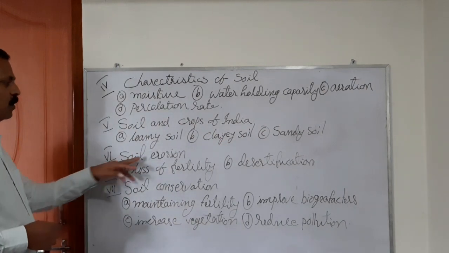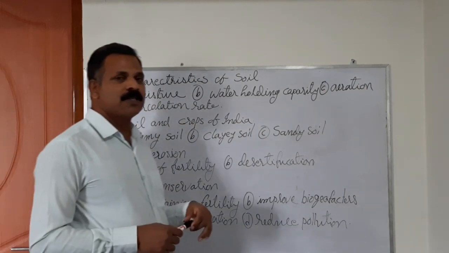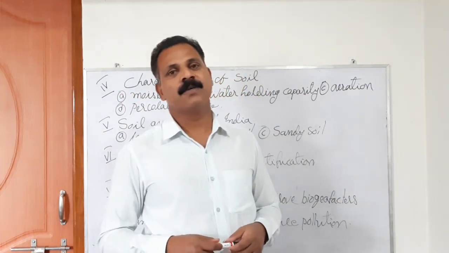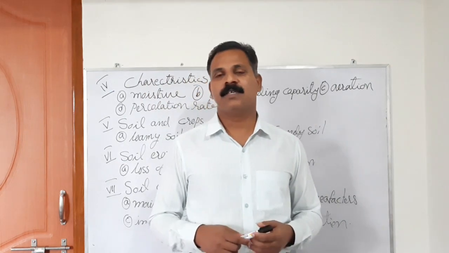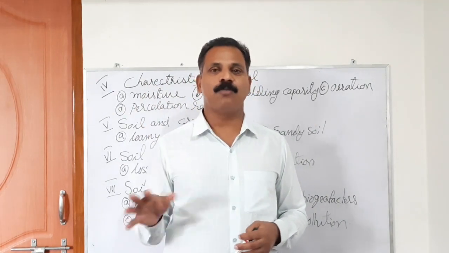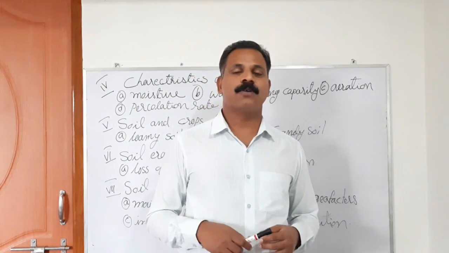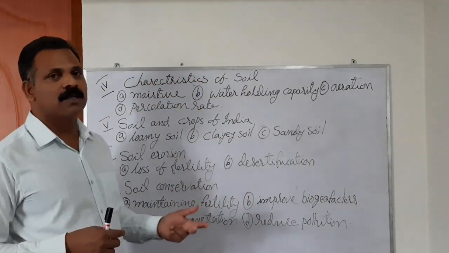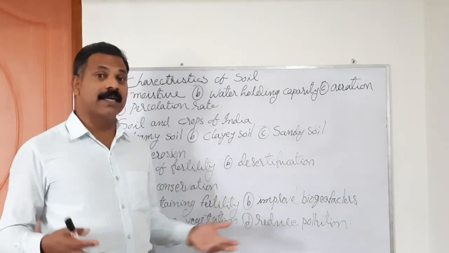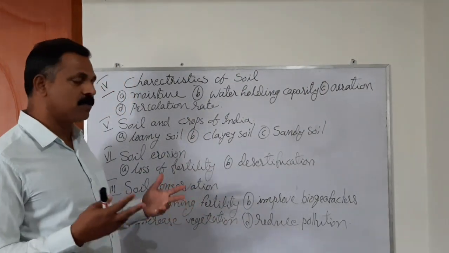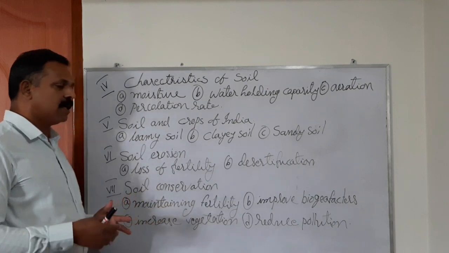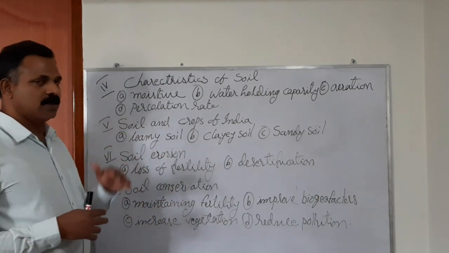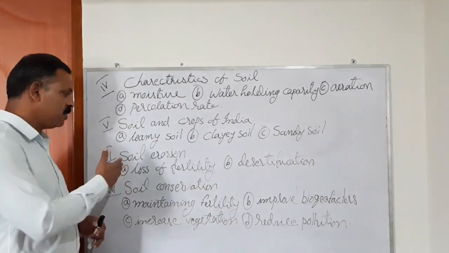Next one is soil erosion. Soil erosion is a very harmful thing for the farmers. Why? Because we have studied in junior classes the loss, the removal of the topsoil because of natural agents like wind, water, landslides, overgrazing. Any human activity can also cause the loss of the topsoil, the fertile soil. This particular situation is called soil erosion.